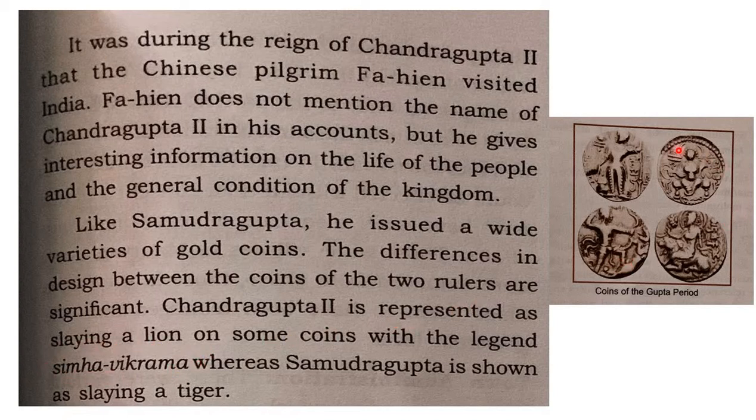Whereas on Samudragupta's coins, there is a picture of Samudragupta killing a tiger. Here, Chandragupta II killing a lion and Samudragupta killing a tiger. These imprints were on the coins. That was the difference between Samudragupta's and Chandragupta II's coins.